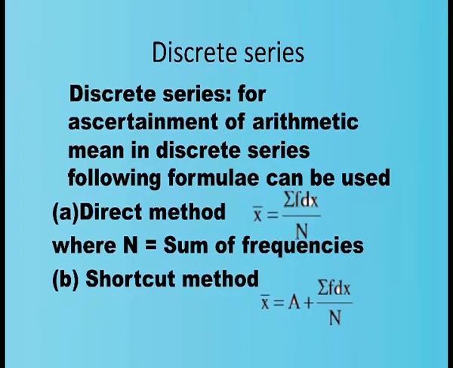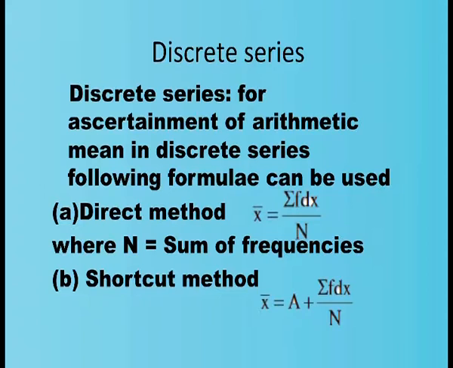Now we proceed on to the discrete series. In discrete series, there are again 2 methods of calculating arithmetic mean. One is direct method and the other is shortcut method. In the direct method, x bar or arithmetic mean is calculated by the formula sigma f x by n. In this, n stands for the total frequency or the sum of frequency.